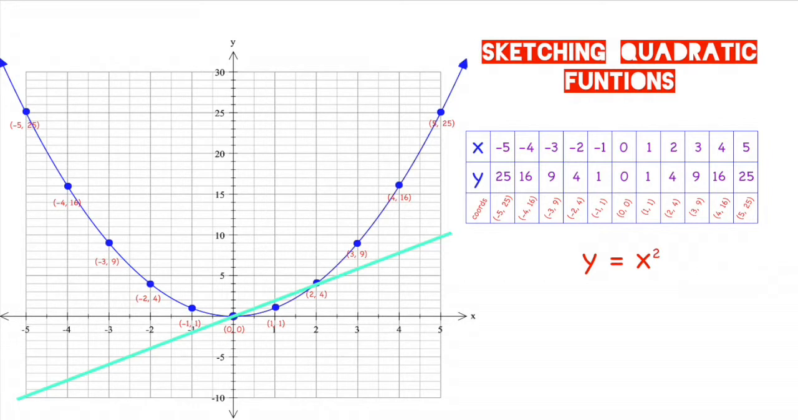So when we square both the positive and the negative numbers, what we end up getting is a positive value for y.